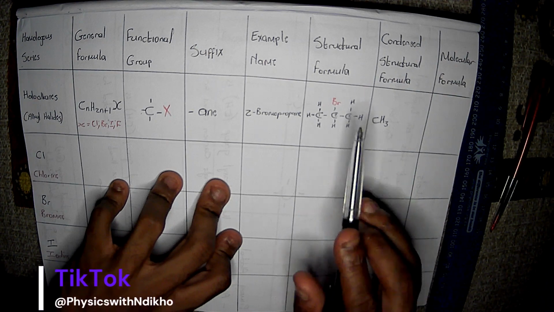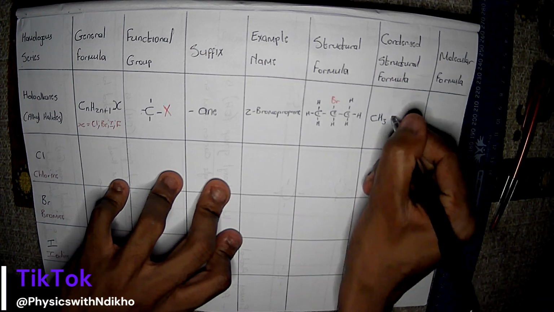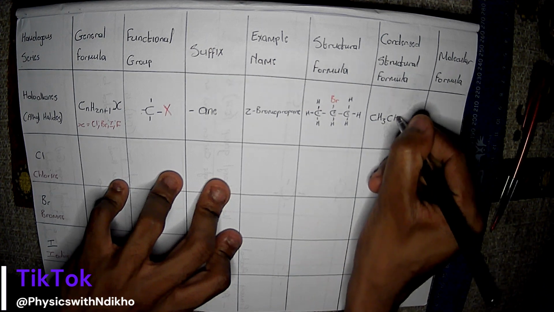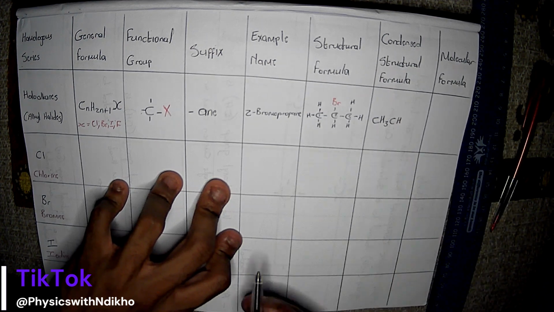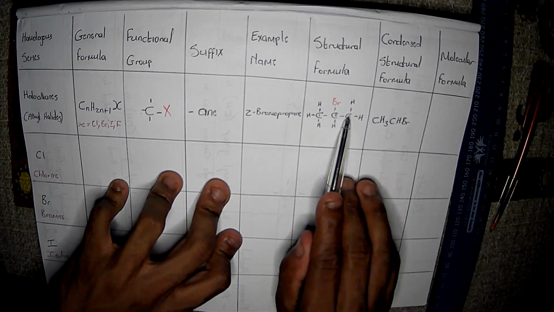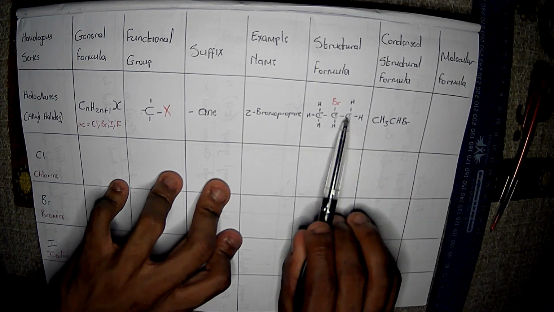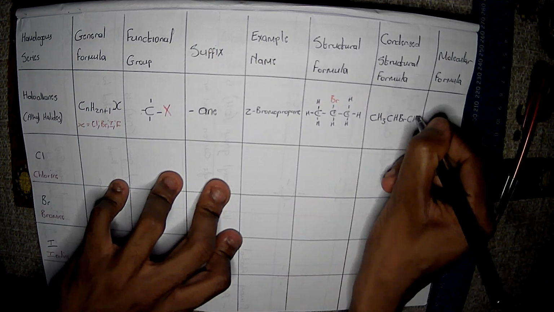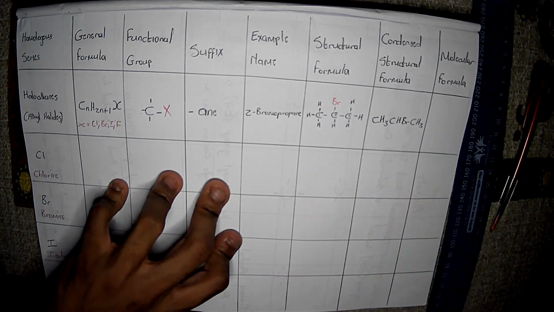Now, in the second carbon atom, we have one H as well as a bromine. Now, in the third and last carbon atom, we have one carbon atom and 1, 2, 3 hydrogen atoms. Can we agree?